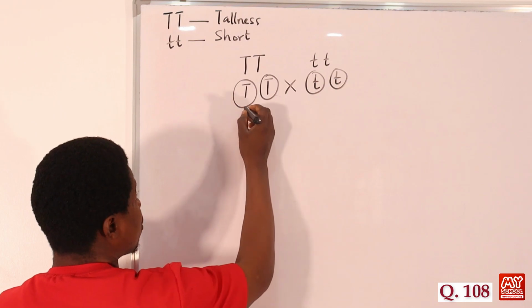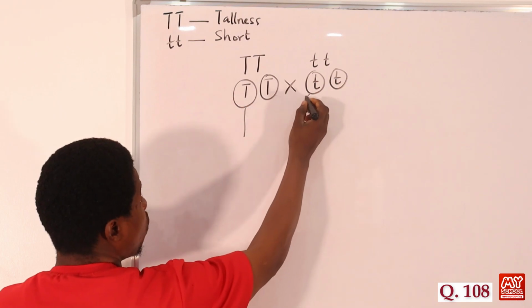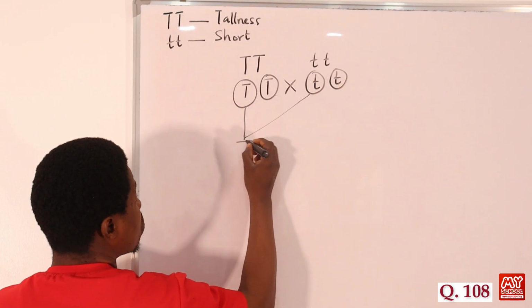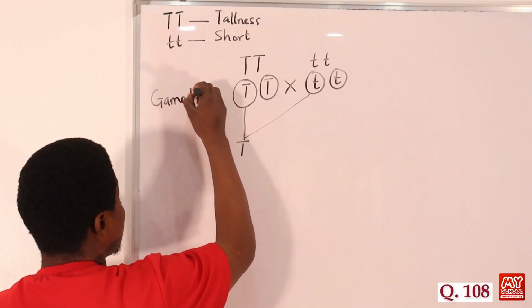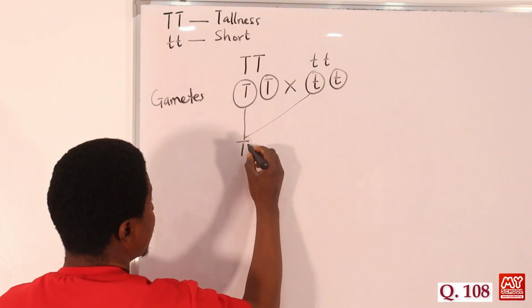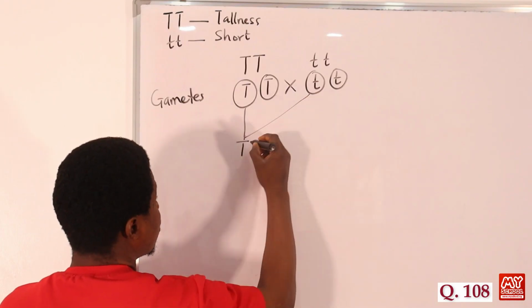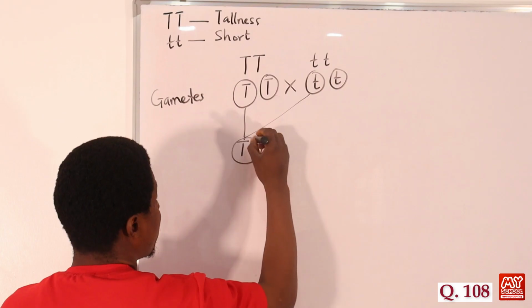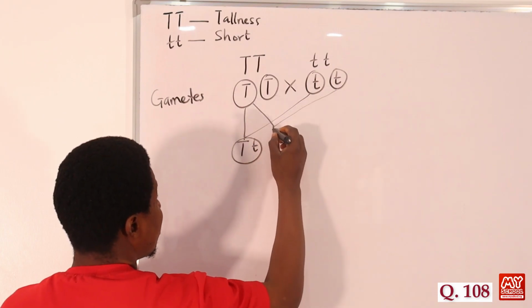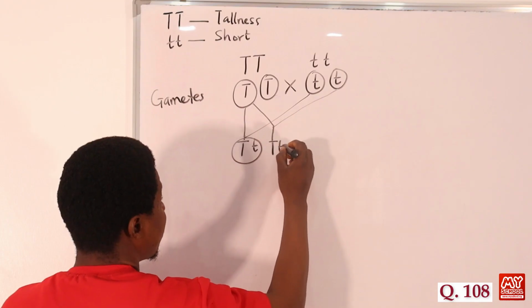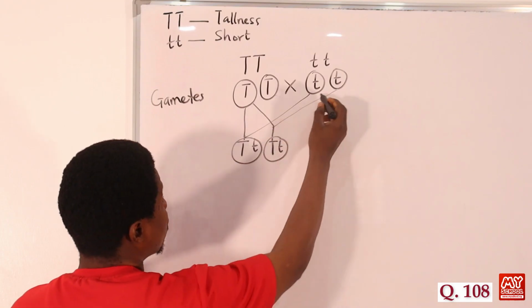When we cross, this one crosses to this side, and we just have the gametes here. Then we have T, and then the short one, t. Then we have this one also crossing to meet this one here. So we have T here and this. Okay, so we are done with this now.